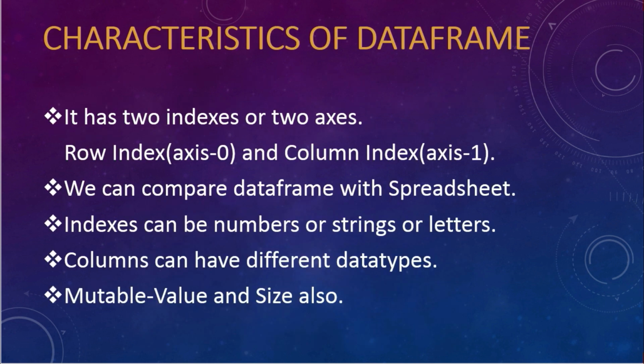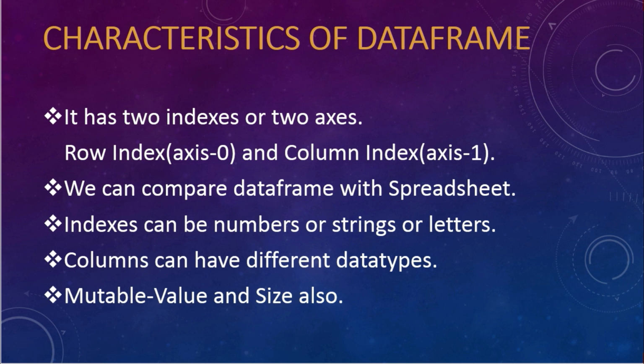Let's see the major characteristics of data frame. So it has two indexes or two axes, that is row index and column index. You can consider row index as axis 0 and column index as axis 1. And you can compare the data frame with a spreadsheet. In a spreadsheet, you can identify each value with the combination of row index and column index. So here also you can identify each value with the combination of row index and column index. Generally row index is known as index and the column index is known as column name.